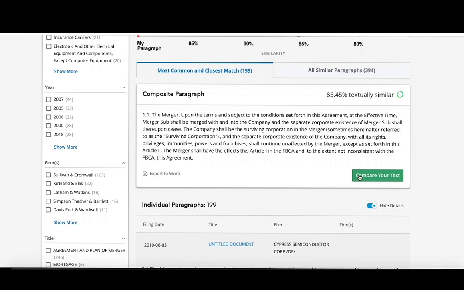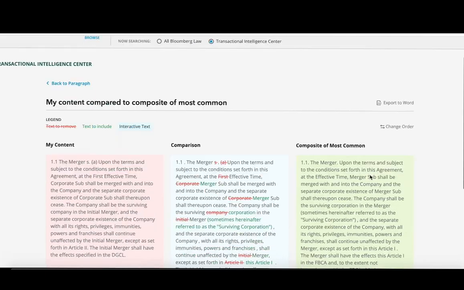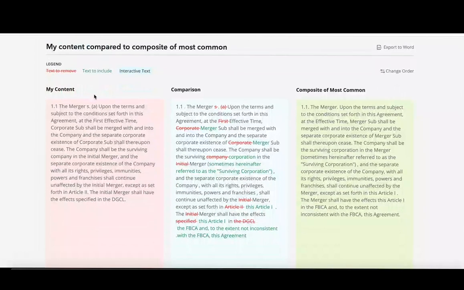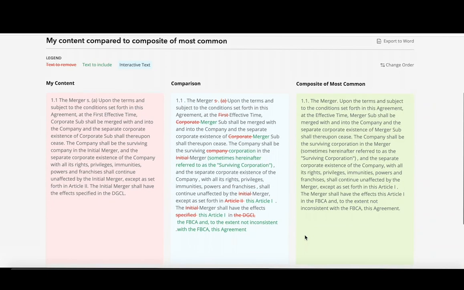We can also click on Compare Our Text to see what we have compared to what is most commonly written in the other contracts. It provides me with suggestions as to how I might consider changing my language to make it more market ready.